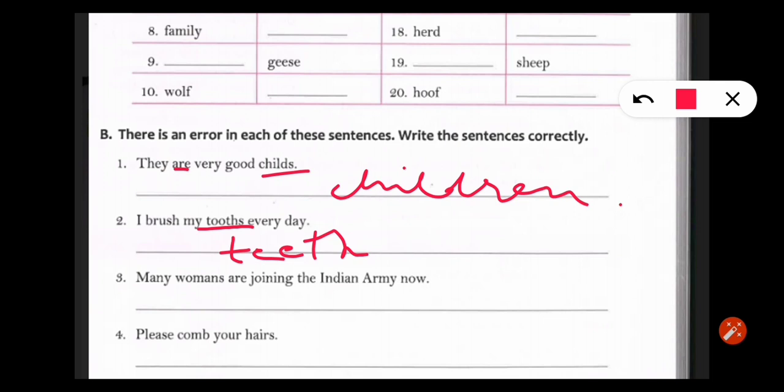Why women's? Woman. What is the plural of woman? Answer is women. Rest all will remain same. Please comb your hair. Never say hairs, because like I told you, some of the words will not change in plural also. Here also we will write only hair in plural also. We will not change it. We will not put any s in this.